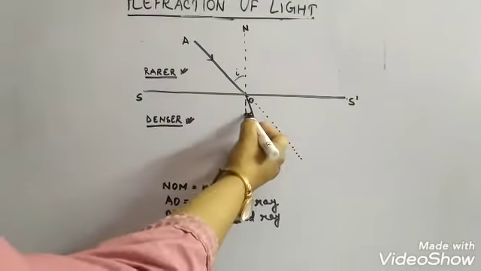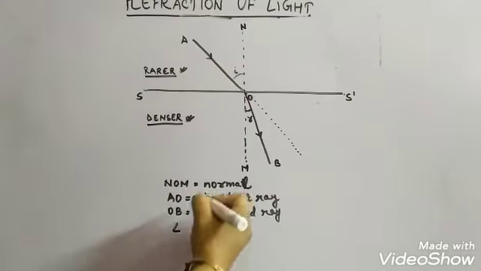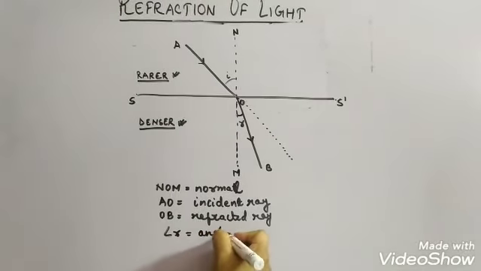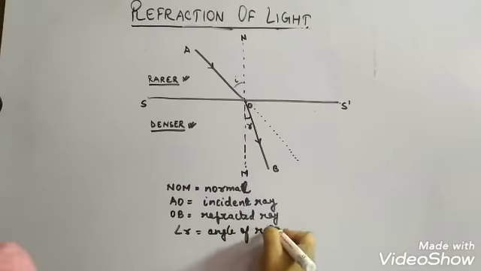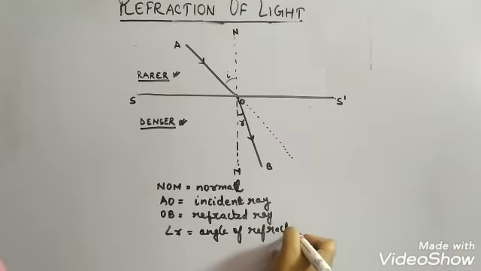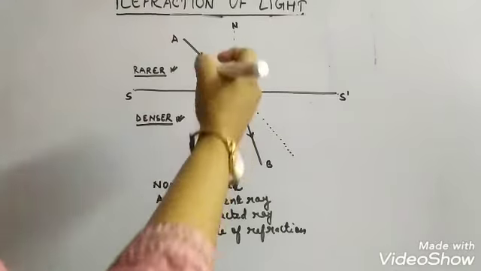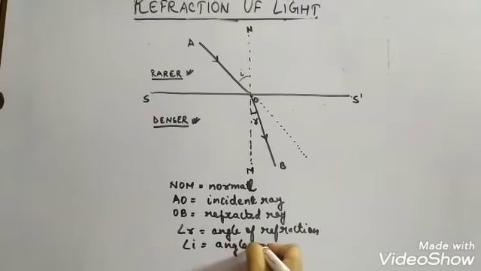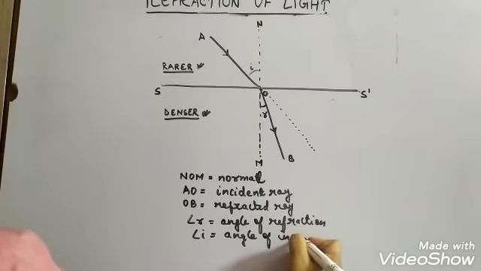This R represents the angle of refraction, and this I represents the angle of incidence.